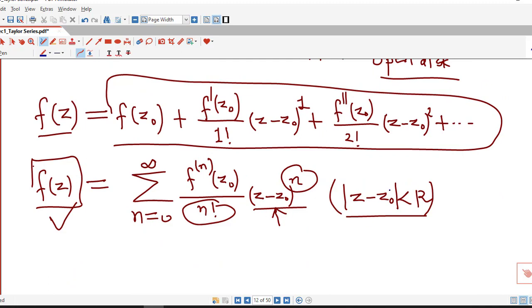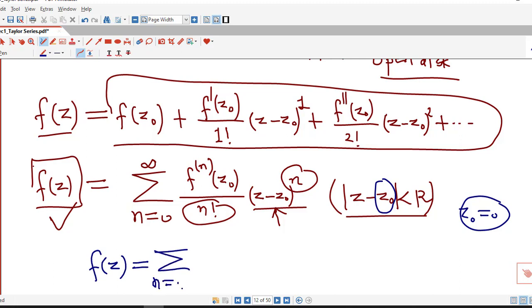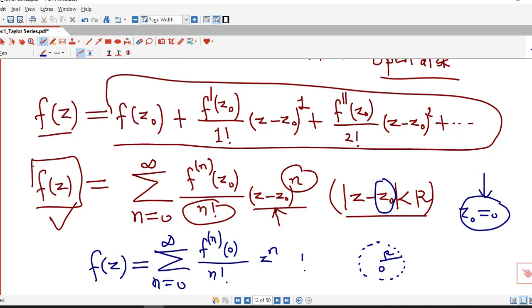Now if this center z0 is equal to 0, then our series reduces to powers of z only, sigma n equal to 0 to infinity. Since z0 is 0, that is the center is 0, we have z raised to n here. So we obtain a series in powers of z if we consider the center as 0. This series is convergent at all points inside the circle with center 0 and radius r, that is absolute value of z less than r.